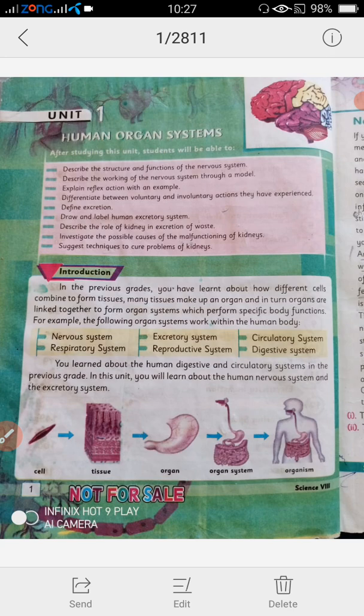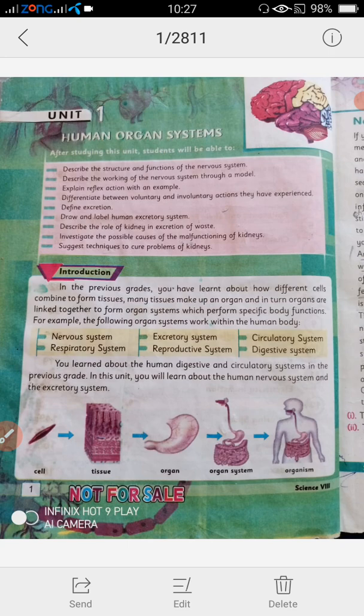Other topics include the excretory system and its function, and we'll discuss the kidney as an excretory organ and the system of excretion in human beings, and some techniques that are used to care for the kidneys.